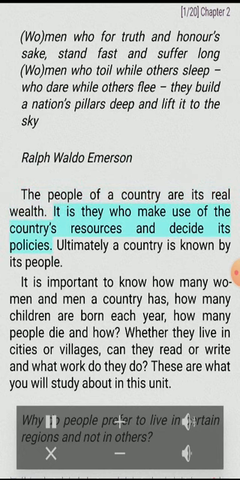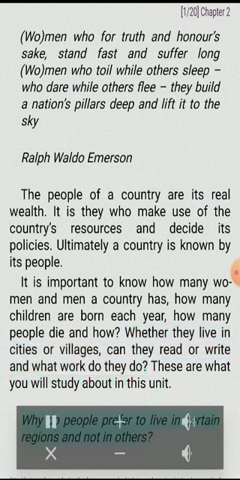The people of a country are its real wealth. It is they who make resources and decide its policies. Ultimately, a country is known by its people. It is important to know how many women and men a country has, how many children are born each year, how many people die and how. Whether they live in cities or villages, can they read or write, and what work do they do? These are what you will study about in this unit.